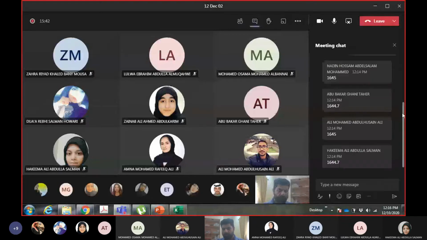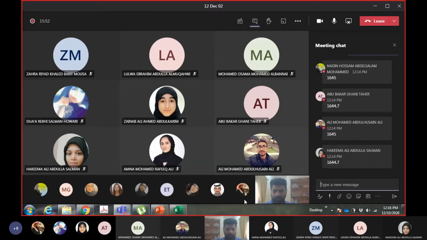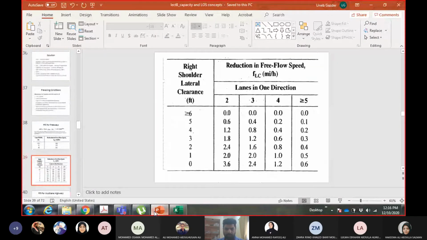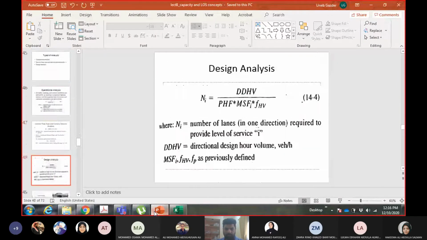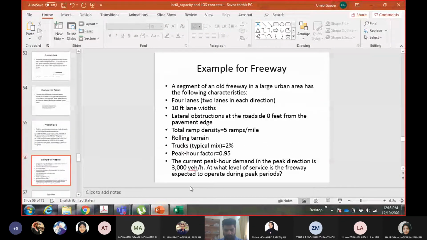And VP is this one. Let me check. Did I make a mistake with the data? 0.95, rolling terrain, this is fine. 2% mix.